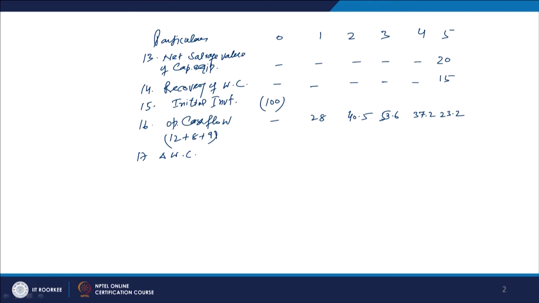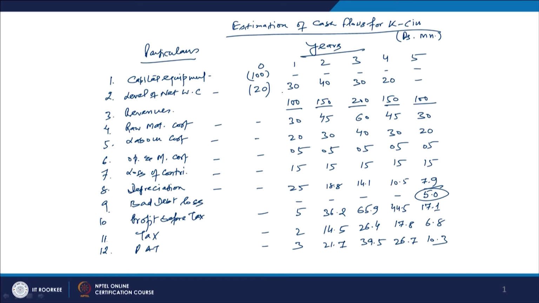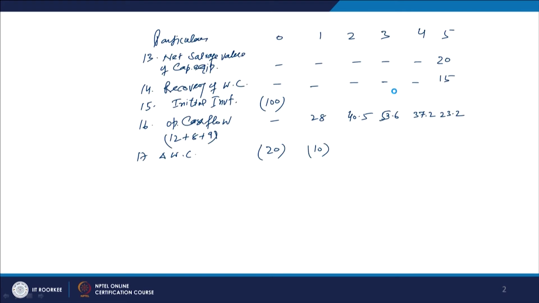Here, 20 million rupees was invested, and the next year the investment increased by 10. The working capital increased from 20 to 30, 30 to 40, but after that it started going down, because being 20% of sales, we have seen that the sales also started going down. So, we have to change it accordingly.